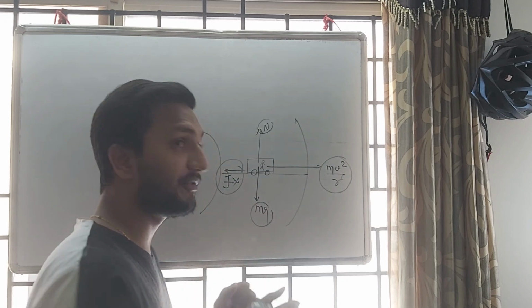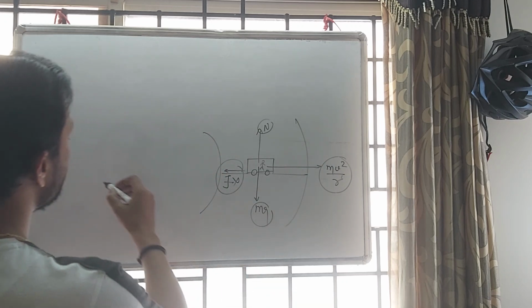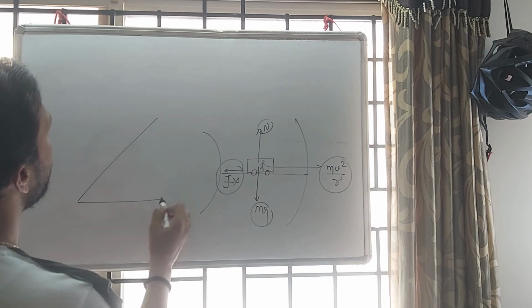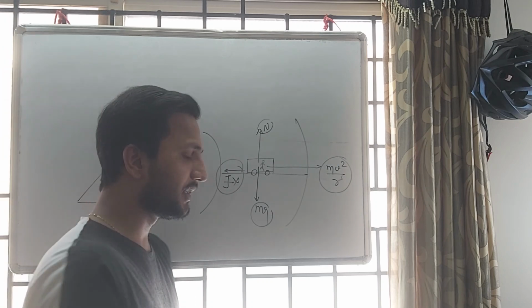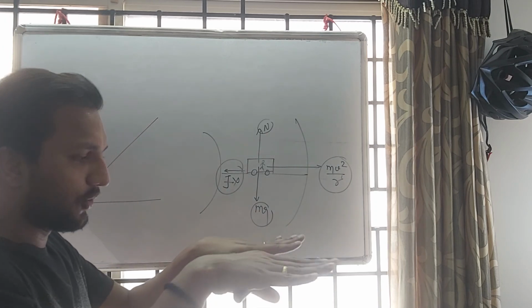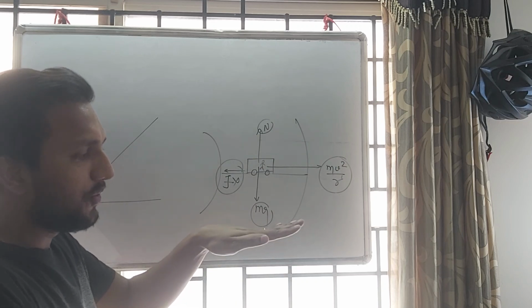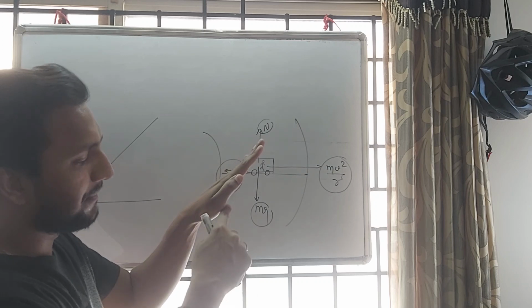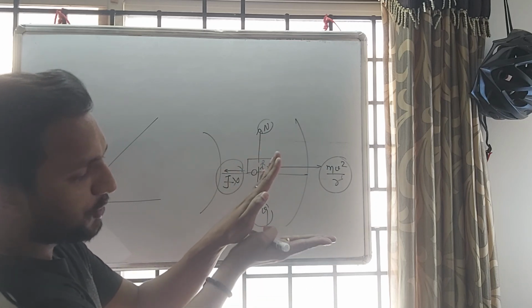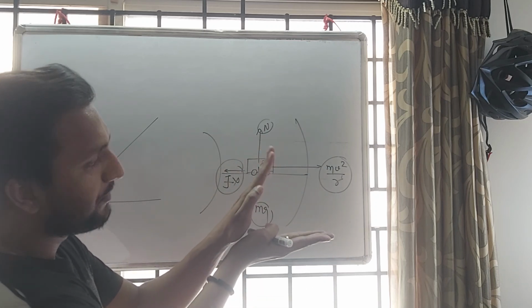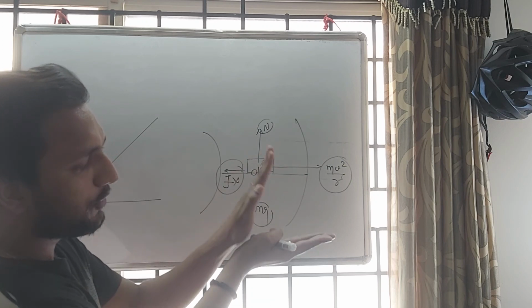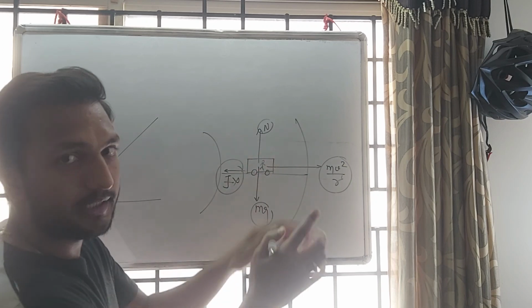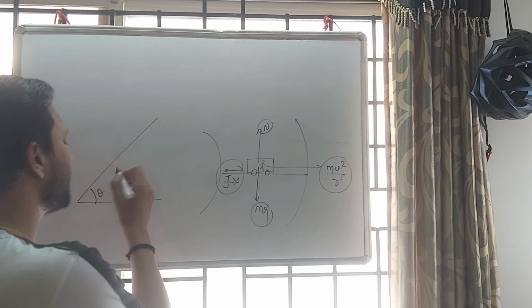Now we have one solution. If you don't have friction, we can just do banking of road. Banking of road means what? Suppose this is road, right? So what we can do? We can just incline one end of the road at some angle. This is the initial position of the road, this is the final position. So this end of the road is inclined by an angle theta. This is called banking of road.